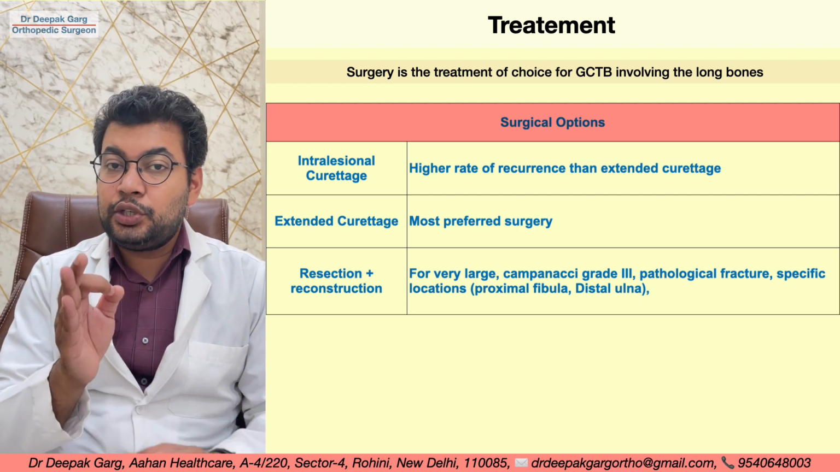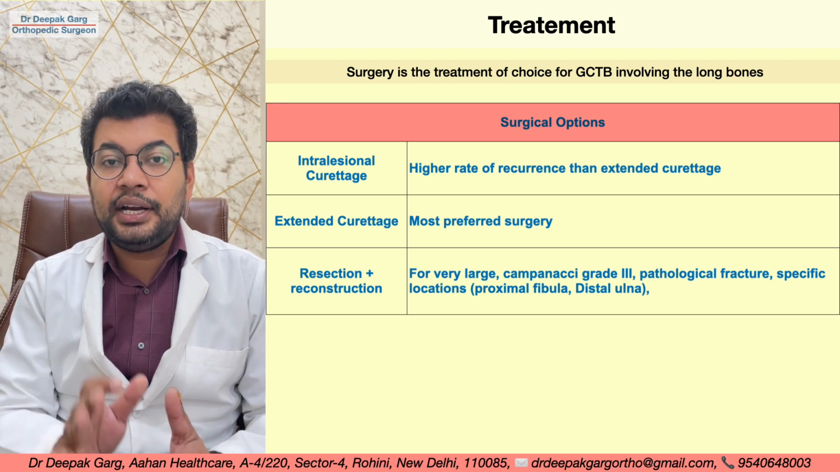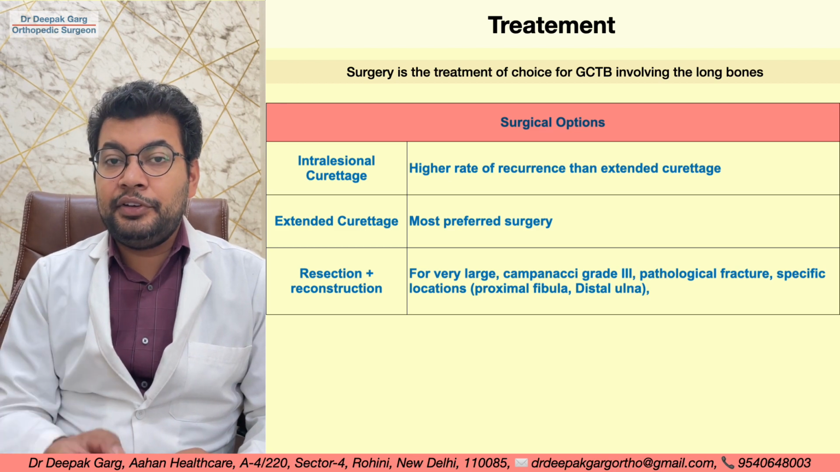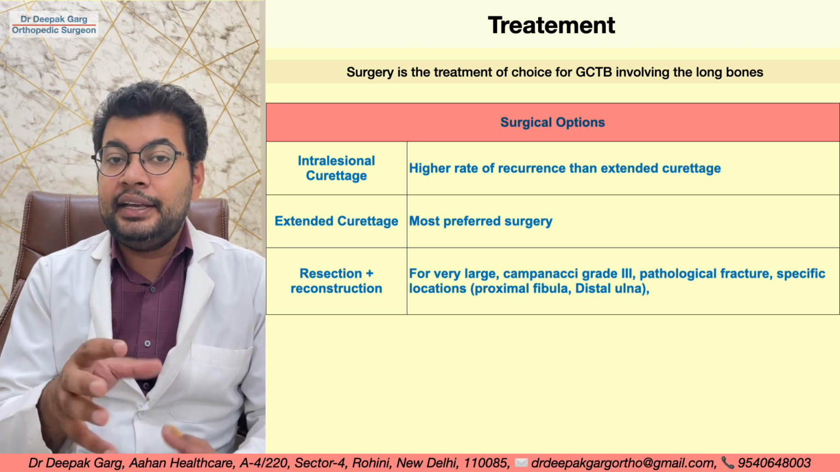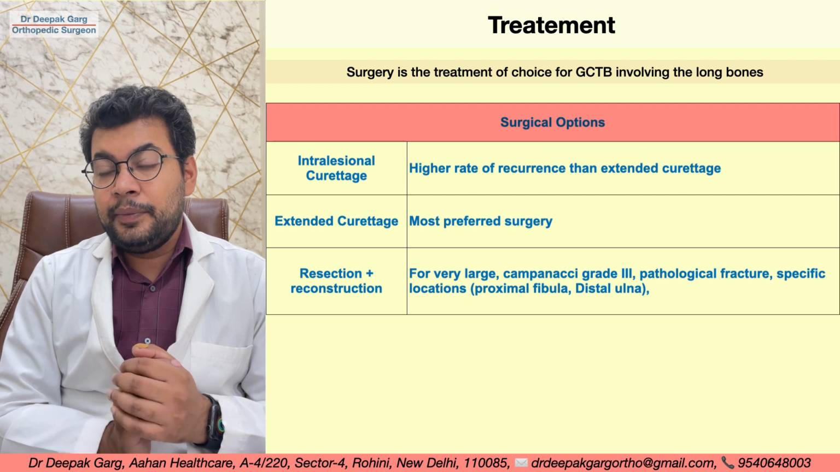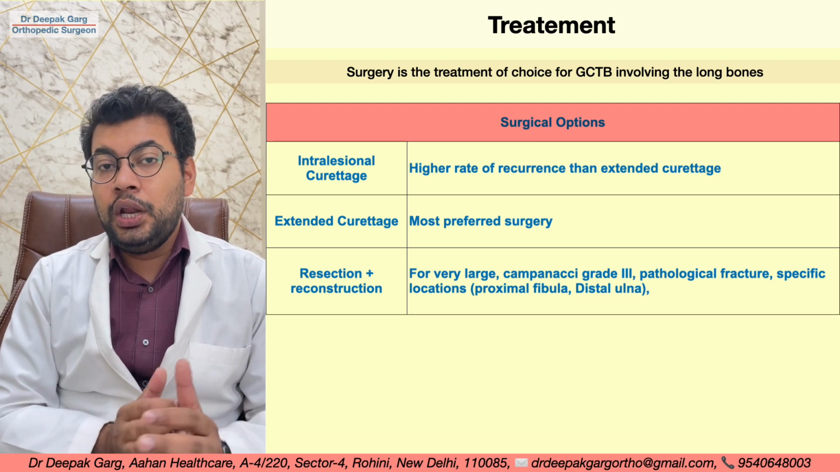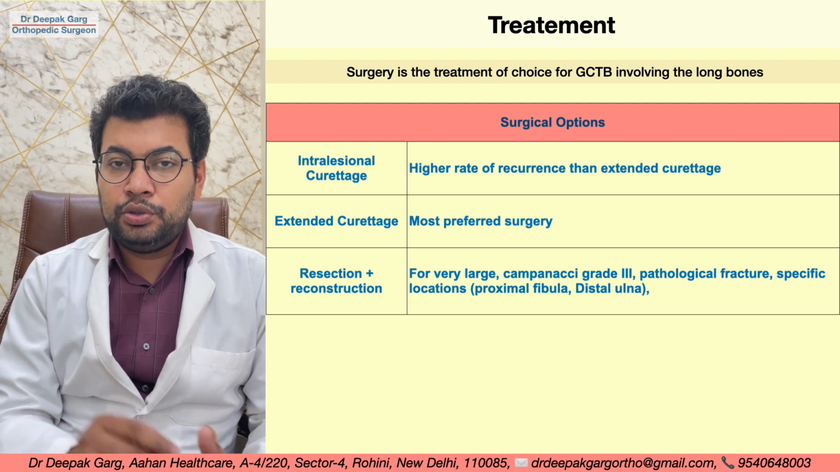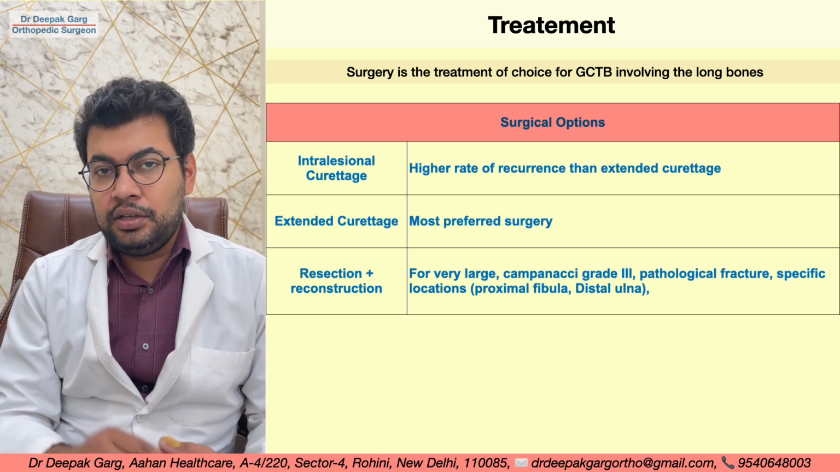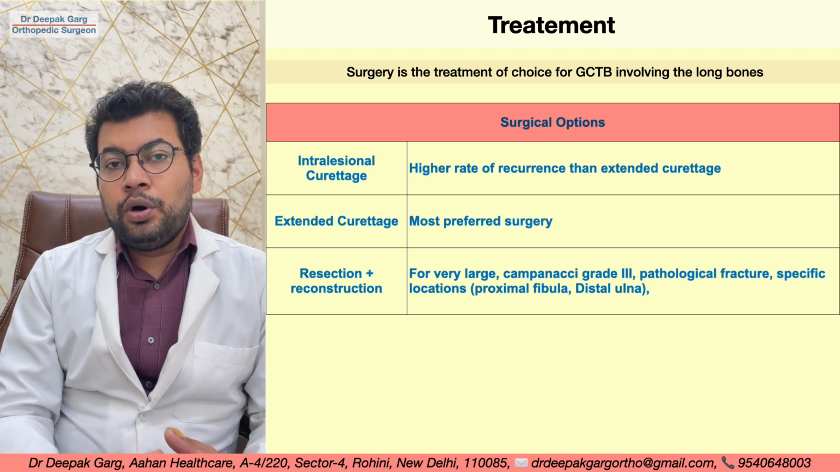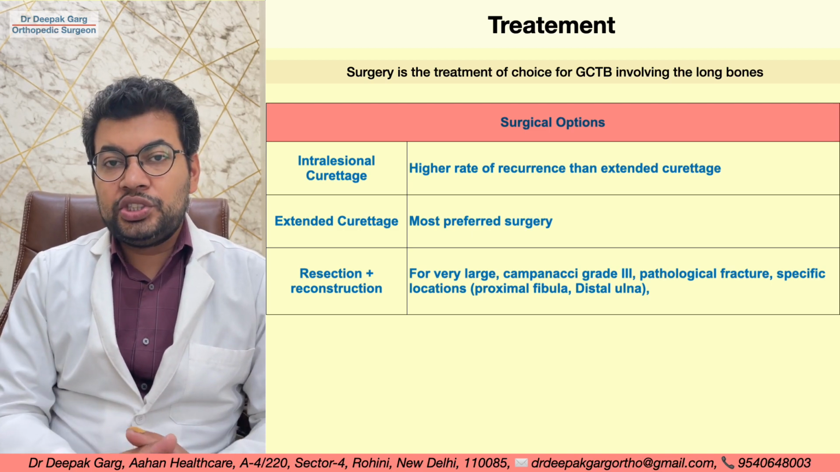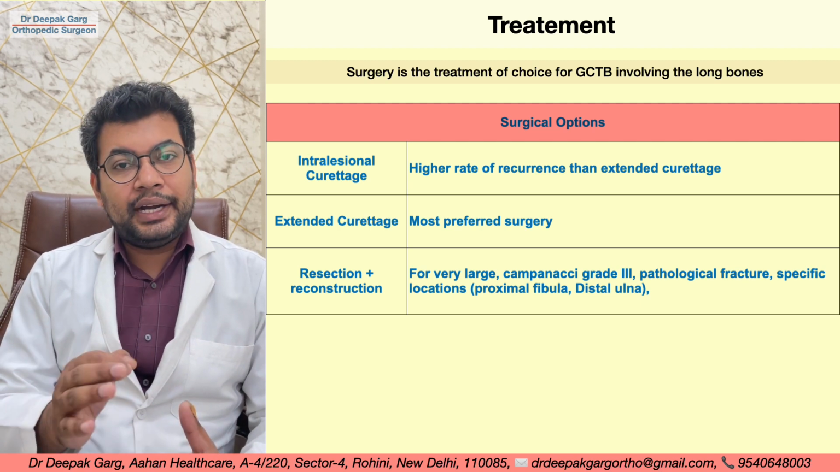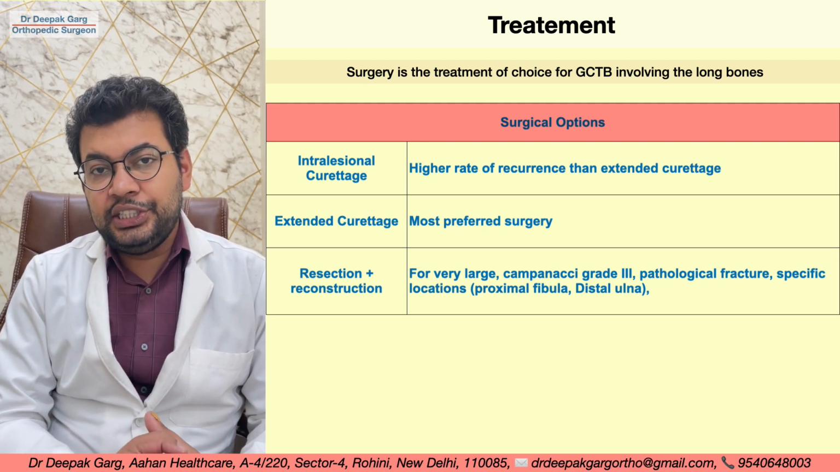Extended curettage means curettage with an additional procedure, and a high speed burr is a must. Along with the high speed burr, in the cavity we can use H2O2, or phenol, or argon laser, or usual bipolar cautery on the cavity walls, and then we put in bone cement. Bone cement is also a part of extended curettage. So extended curettage is the most preferred surgery in GCT.